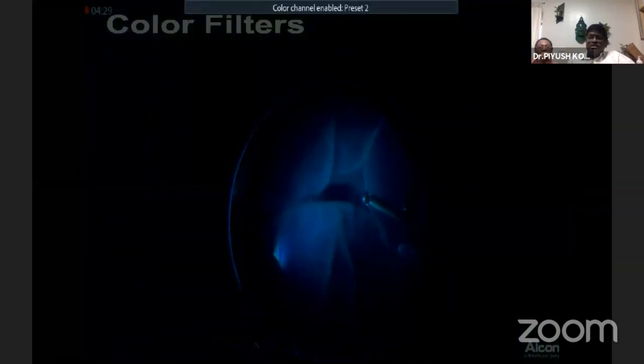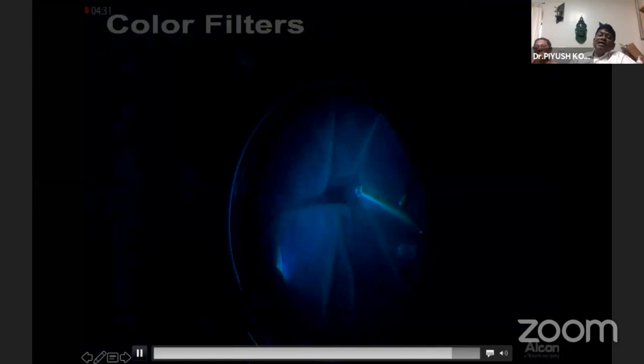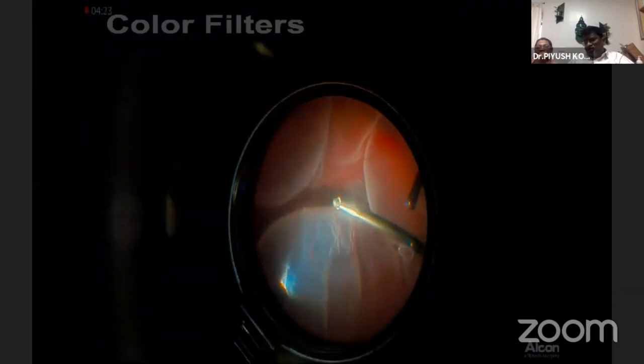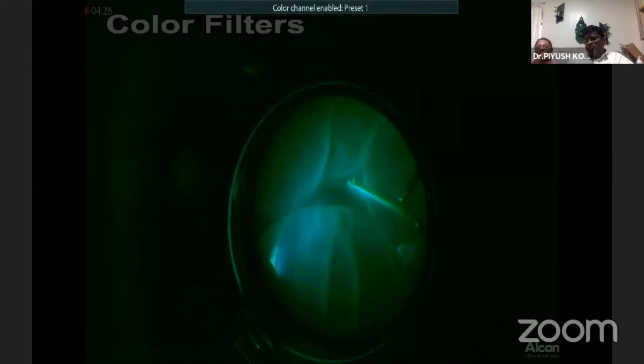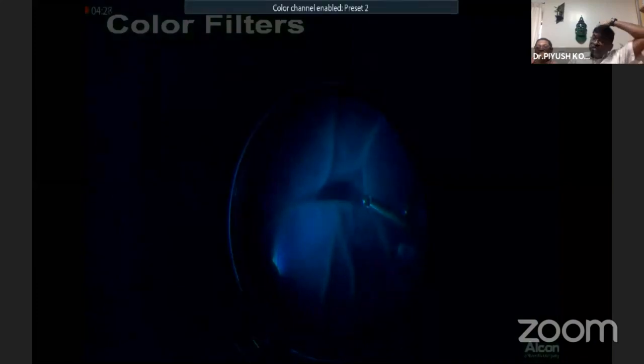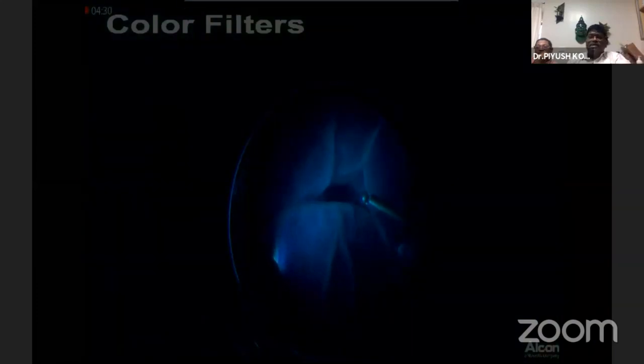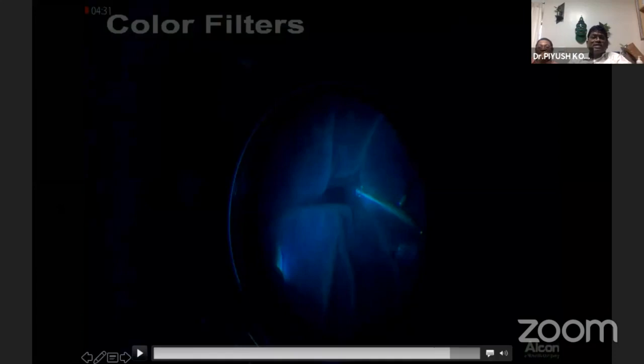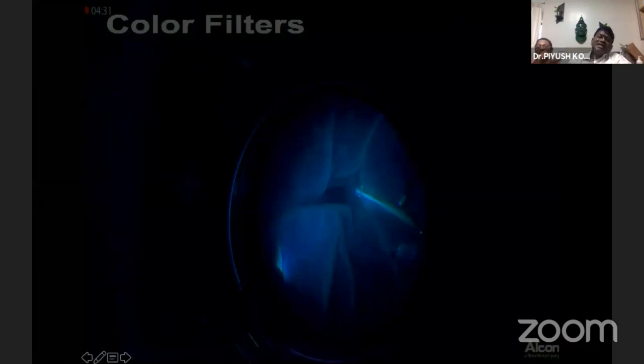With the filters, it's very easy to visualize the vitreous, because leaving the vitreous in any vitreous surgery is going to be a nightmare. Leaving this thin film of vitreous posteriorly is going to cause recurrent bleed or PVR changes in case of RD and re-RDs. So that can be eliminated by using this. In fact, it can be used as an adjunct for our triamcinolone acetate staining.